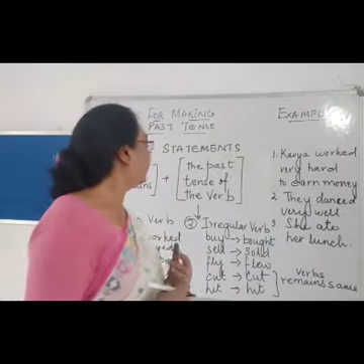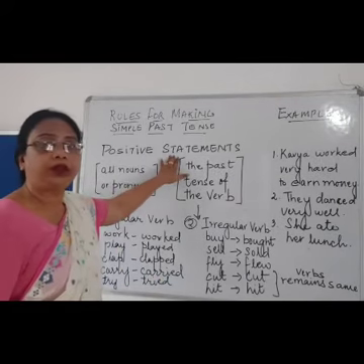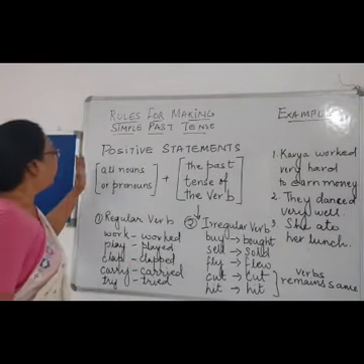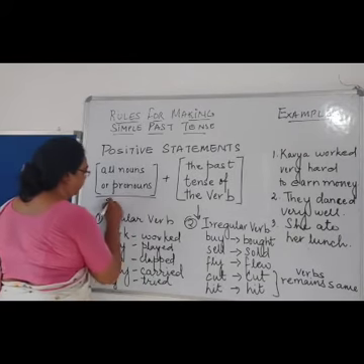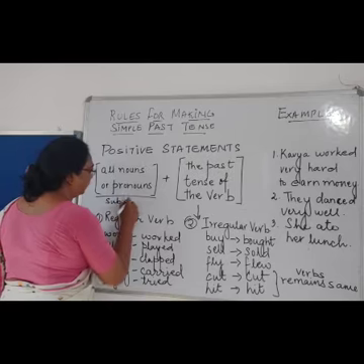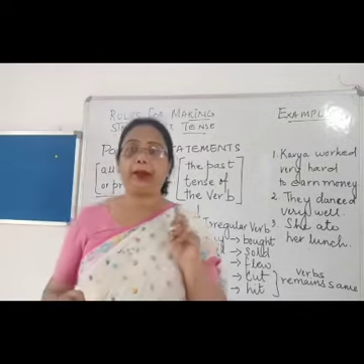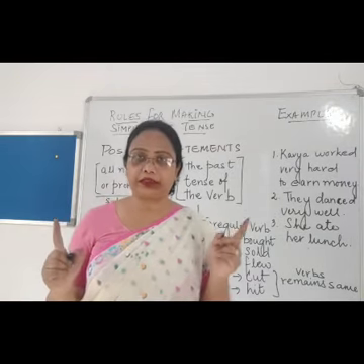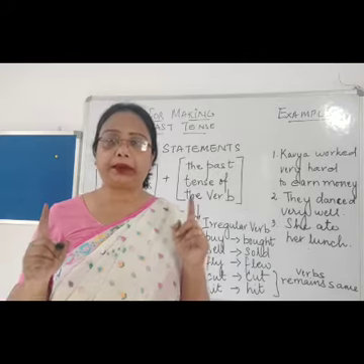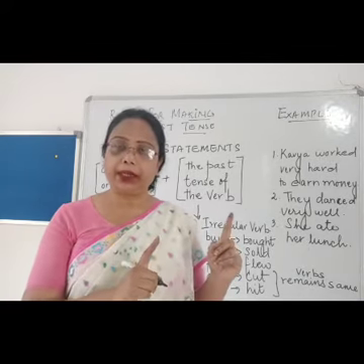Now next we will see the positive statement. Statement means sentence, right? We know that a sentence is formed by two parts, subject and predicate. Whenever a sentence is constructed, it has two parts: one is subject and the other is predicate.